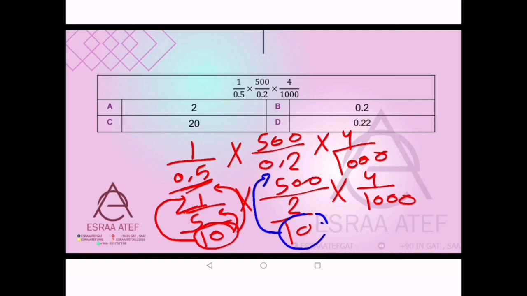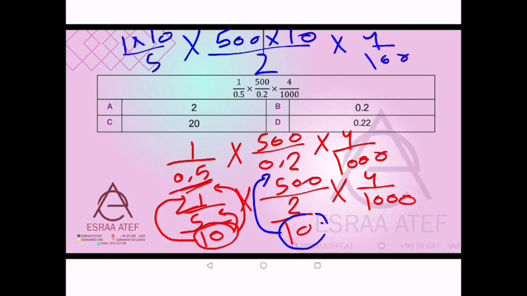So it will be 1 times 10 up over 5 times 500 times the same, we take 10 up over 2. How can we complete it? The two zeros will go with the two zeros. And 4 divided by 2 will be 2. And 10 divided by 5 will be the same, 2.